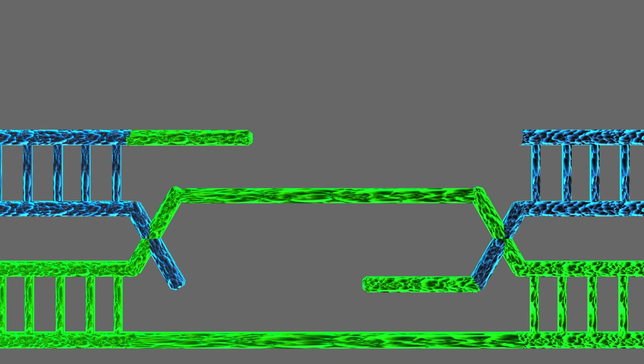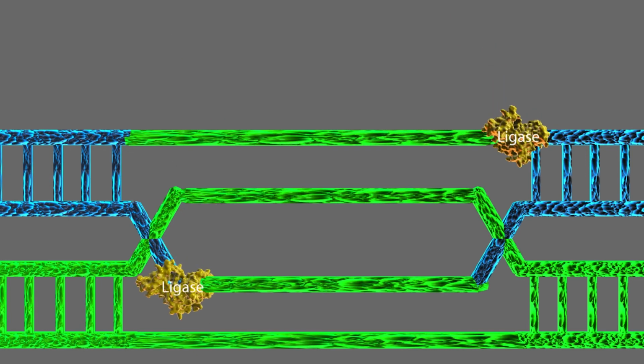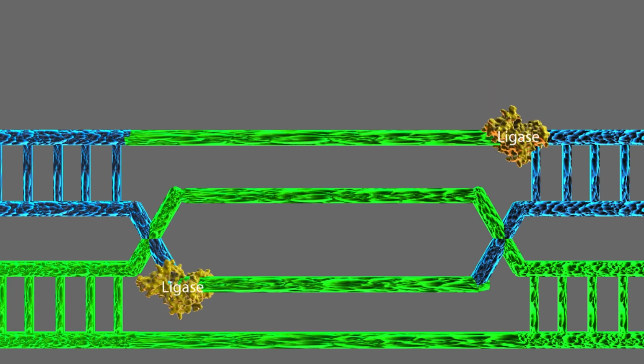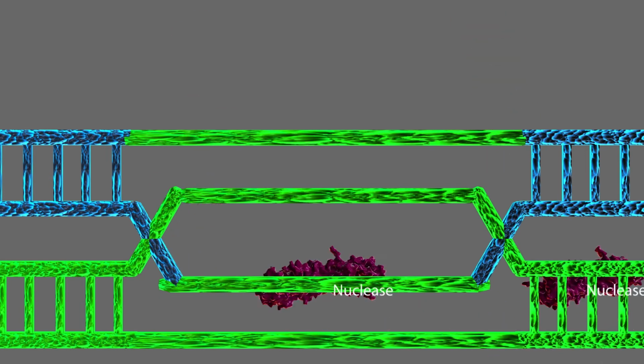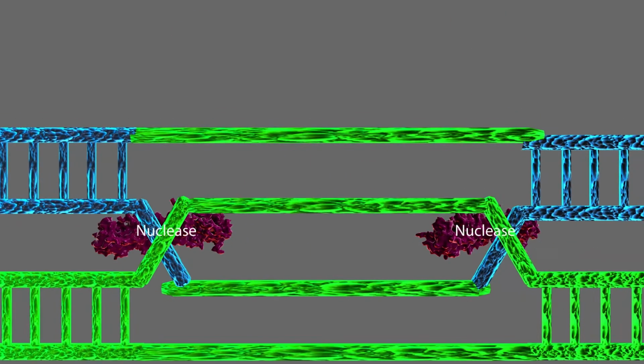DNA polymerase synthesizes DNA. DNA ligase seals the break. A Holliday junction resolves the resulting structure.